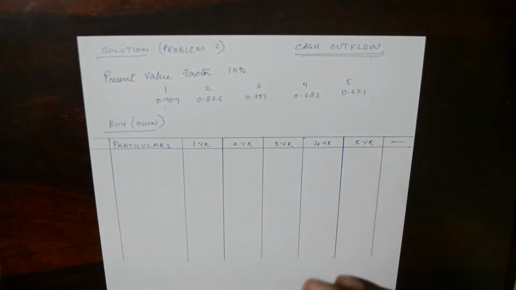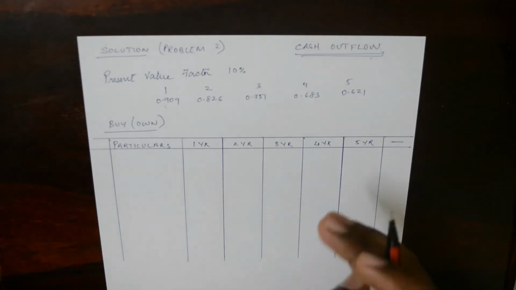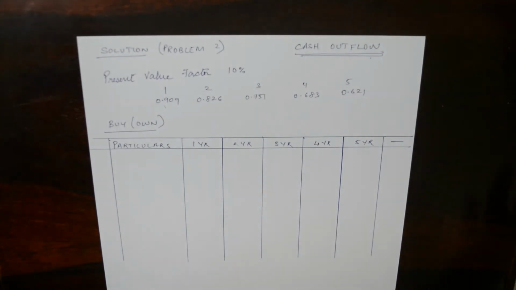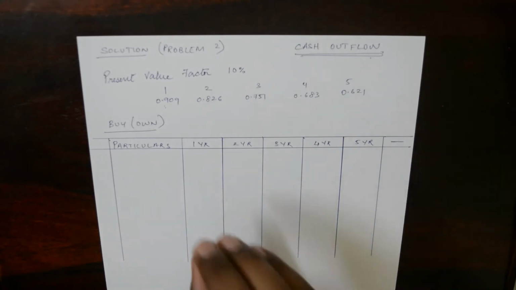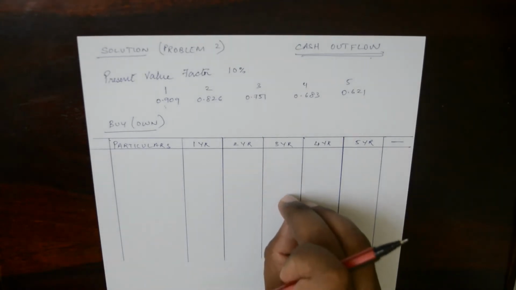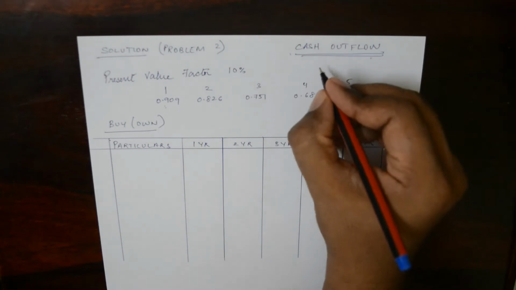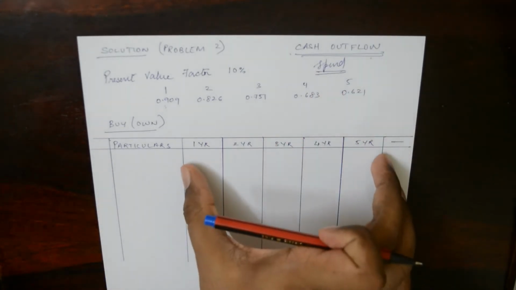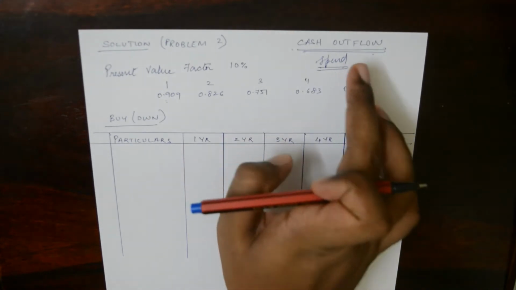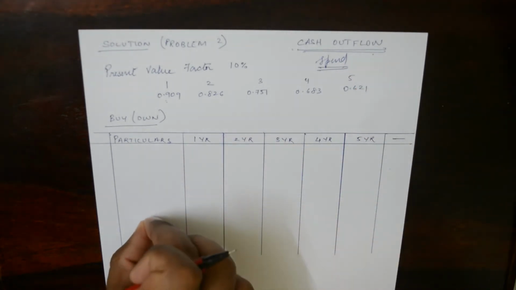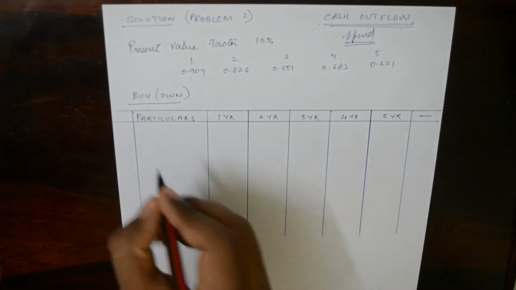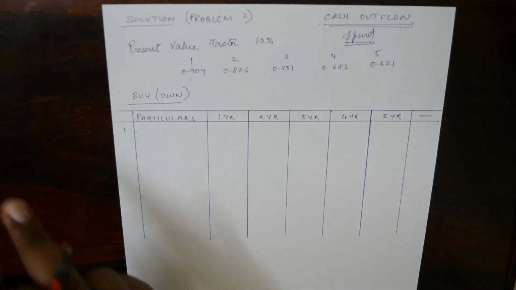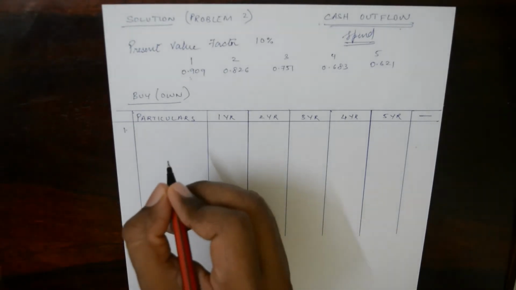A businessman wants to spend the least money and get maximum output, that is, maximum profits with the least amount spent. So here we are trying to see how much he is spending. Although he is spending it over a period of 5 years, we are trying to see the value of these 5 years as of today. So we'll start with the problem. This problem is linked to the first problem, so we will have to take some data from the first problem.